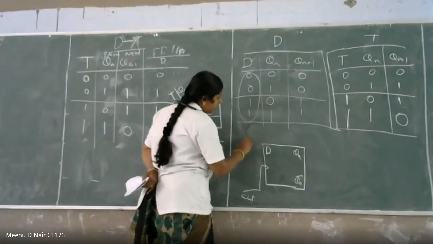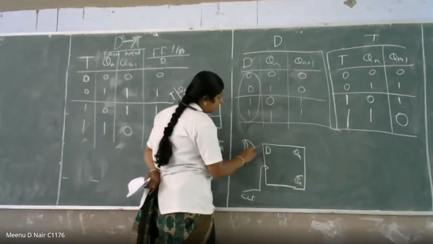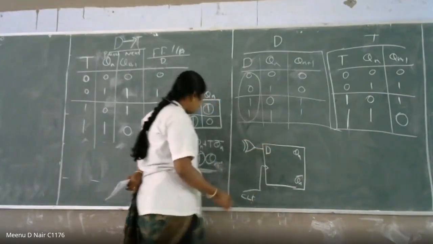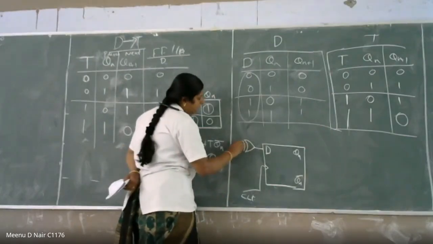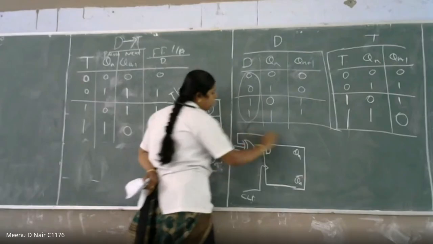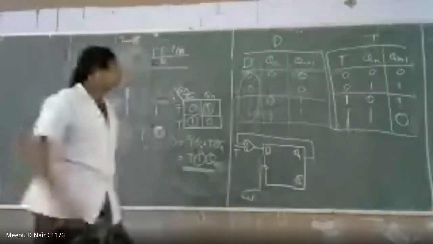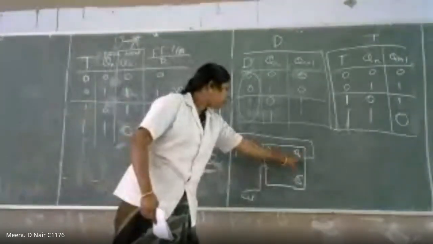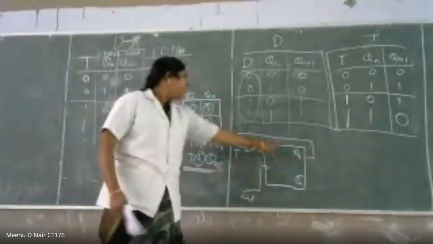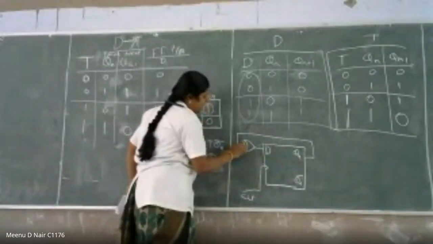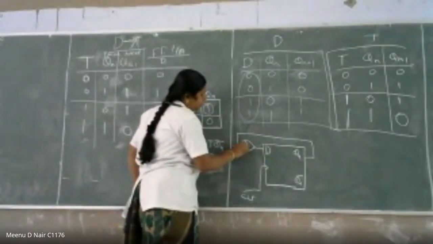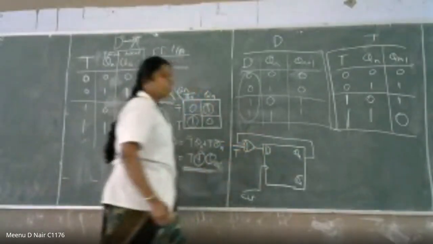The XOR gate is connected to D with T as one input and Qn as the other input. It is T XOR Qn. This is your input to the D flip flop.